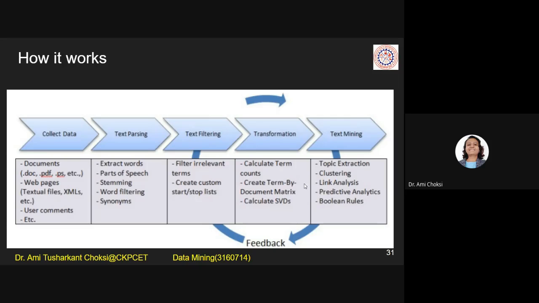Create a term by document matrix. For each and every document, create the term by document matrix. For a particular document, we will count each particular term. Whatever relevant terms are there, for all of them we will find the count for each and every document. So in, say, document 1, we have the word run 5 times, the word teacher 10 times.